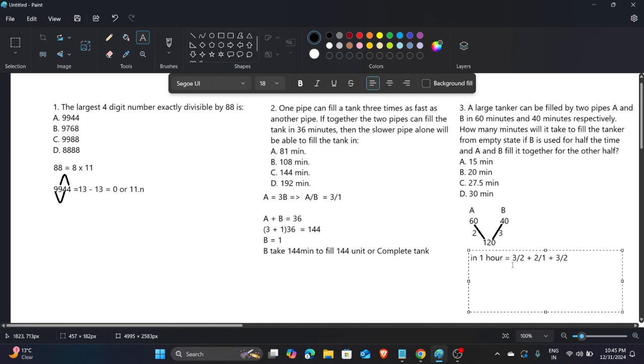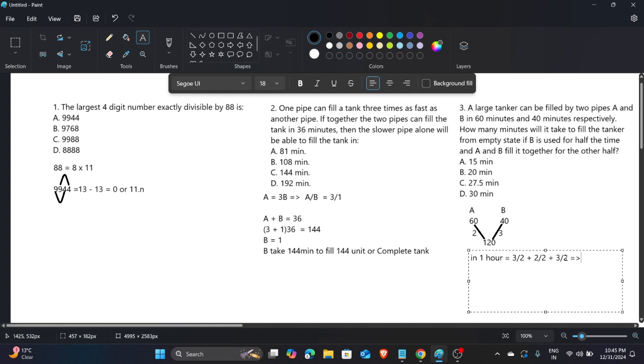Okay, this is the condition. This is only for the first half hour, and this is only for the second half. So for that, we see how much of the tank will fill in 1 hour with the help of both pipes, then we add. Oh, sorry, what I wrote here is 2 by 2, yes, because in half an hour it will fill only half of its total efficiency.